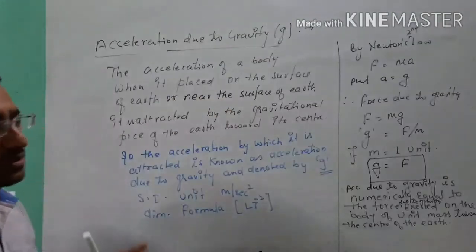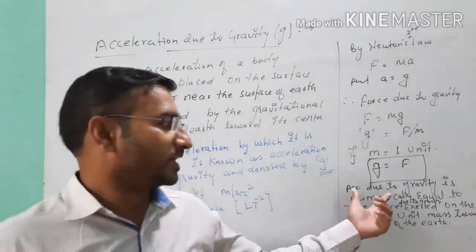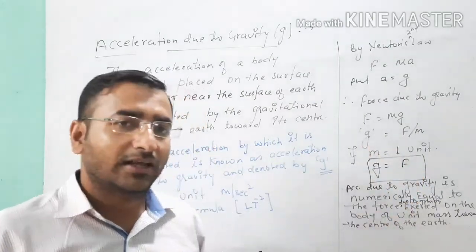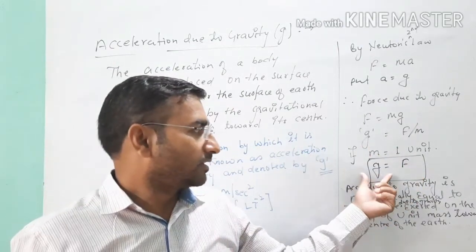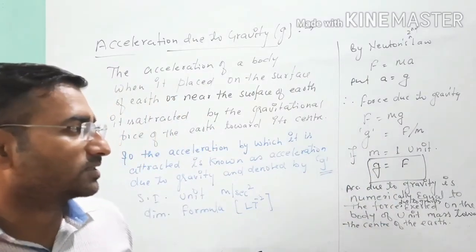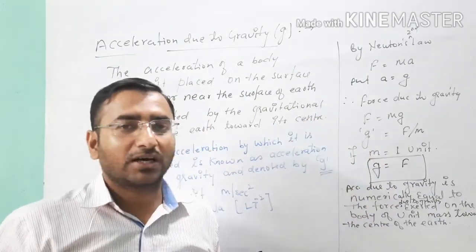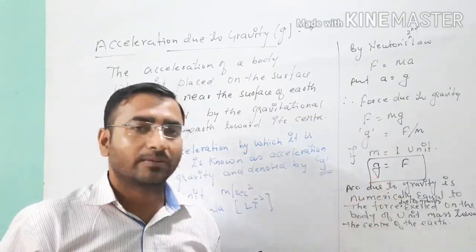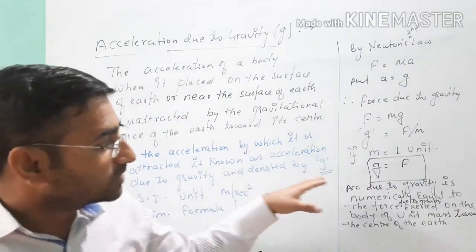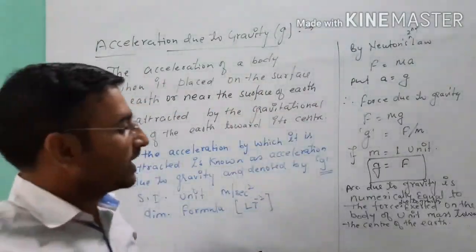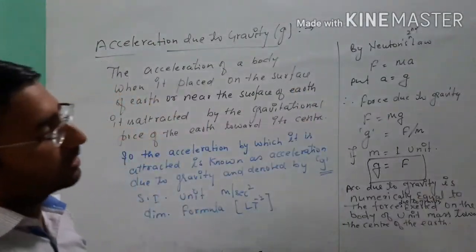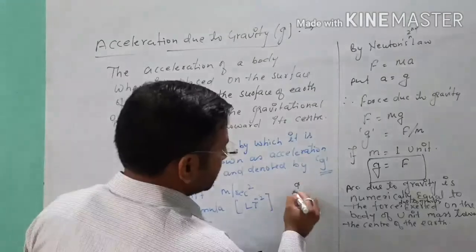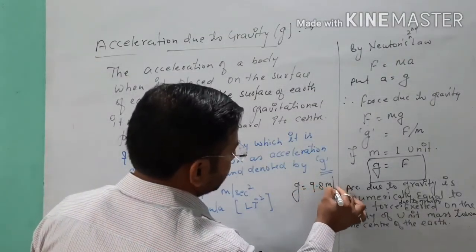When we are talking about the surface of earth, suppose that object is placed on the surface of earth or near the surface of earth, the earth will attract that object toward its center, then the object will move vertically downward, or you can say the object will fall vertically downward. That acceleration of the object, denoted by g, 9.8 meter per second square, is known as acceleration due to gravity, and the object will fall with that gravity toward the center of earth. Point clear? And the value of g, as you know, is 9.8 meter per second square.